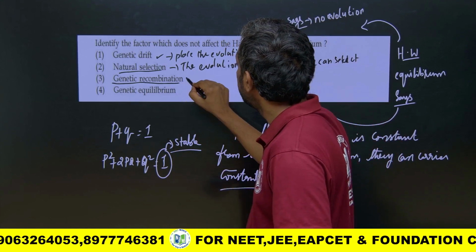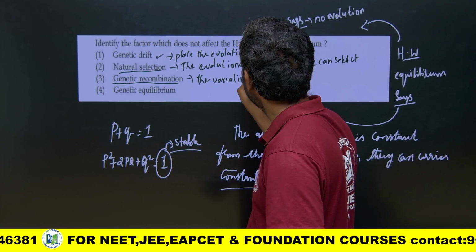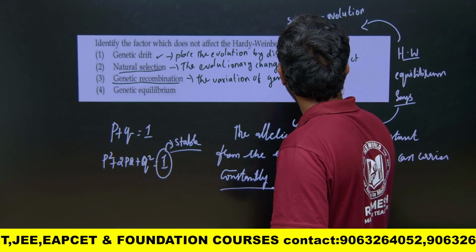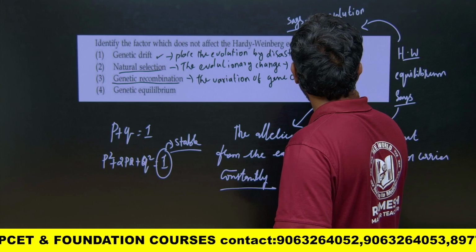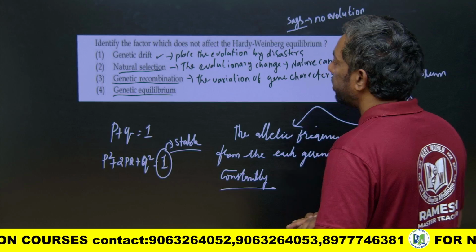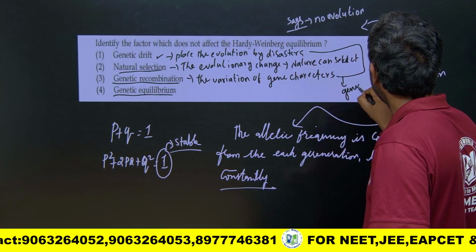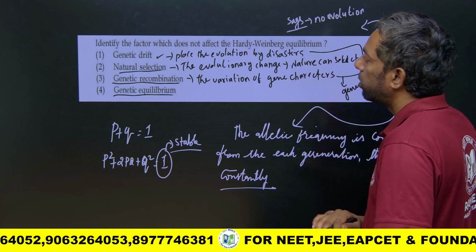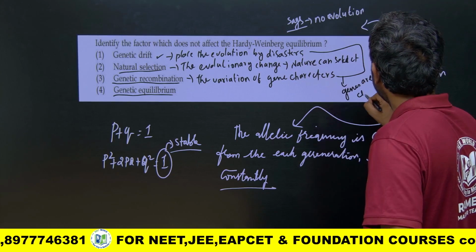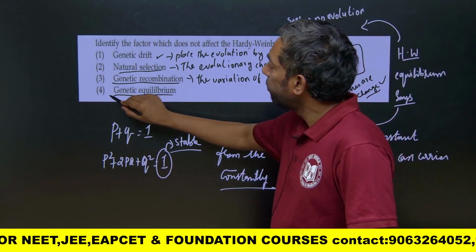Genetic recombination is the variation of gene characters. These all change the genes, so they can affect genetic equilibrium.